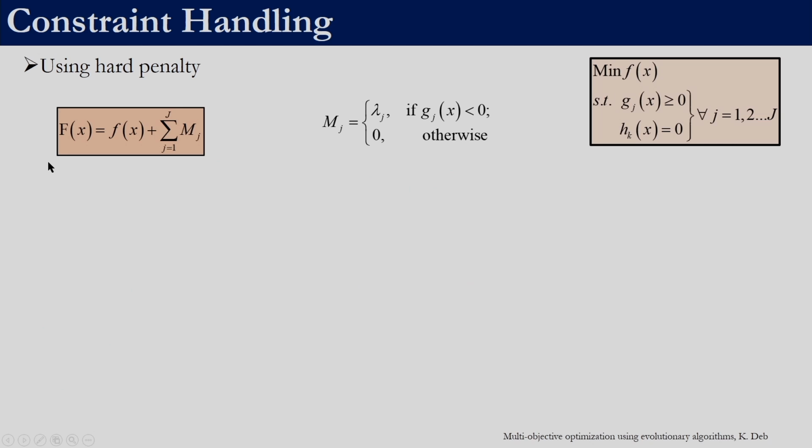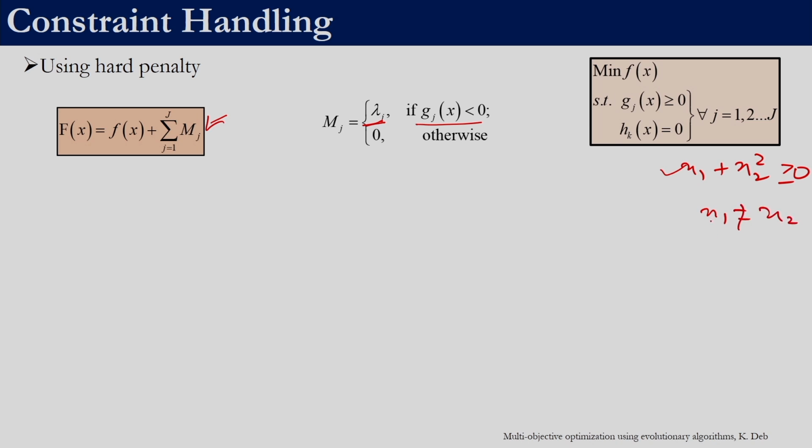In the previous case, we added a penalty which was in proportion to the violation, right. But if some condition is not satisfied, we can add a constant value, no matter how much the violation is. So we have j conditions. For each condition which is not satisfied, we can assign a penalty which can be added to the objective function to determine the fitness function. For example, it is not necessary in meta-heuristic techniques that all the constraints have this form. Let us say x1 plus x2 is greater than or equal to 0. This constraint can be handled by meta-heuristic techniques, but meta-heuristic techniques can also handle this type of constraint.